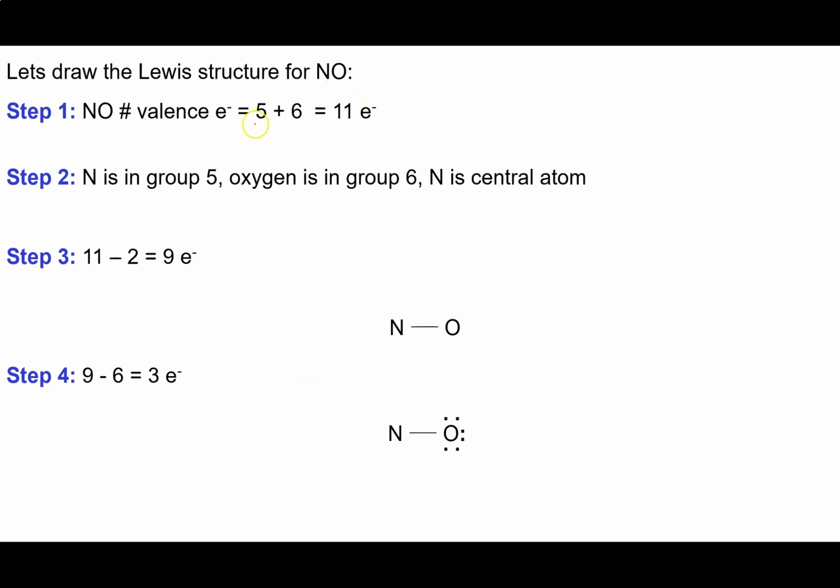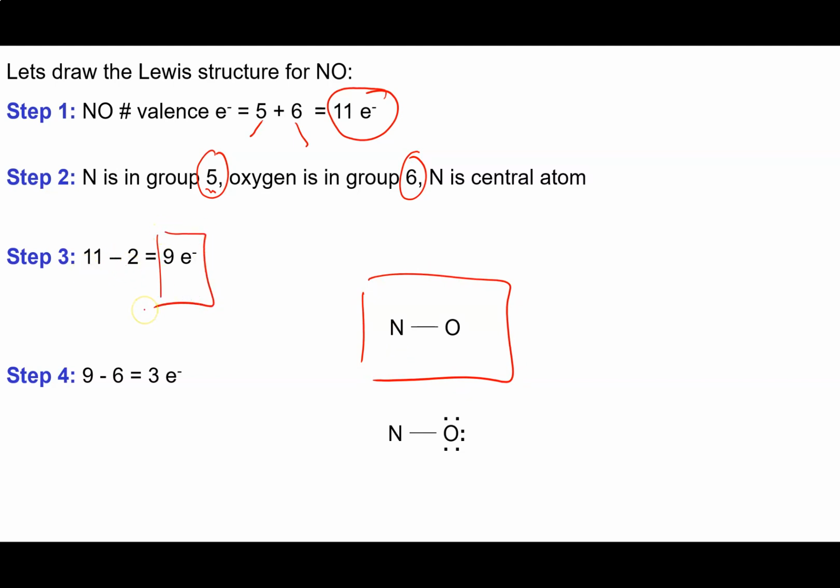As we mentioned before, we get 5 electrons for the nitrogen and 6 electrons for the oxygen, and that gives us 11 electrons total. Nitrogen, we're going to treat as a central atom because it's in group 5, whereas oxygen is in group 6. So our basic structure is going to be this. That uses up 2 of our 11 electrons, leaving behind 9. Now we're going to complete the octet on our outer atom by placing 3 lone pairs on there, and that leaves 3 electrons left.